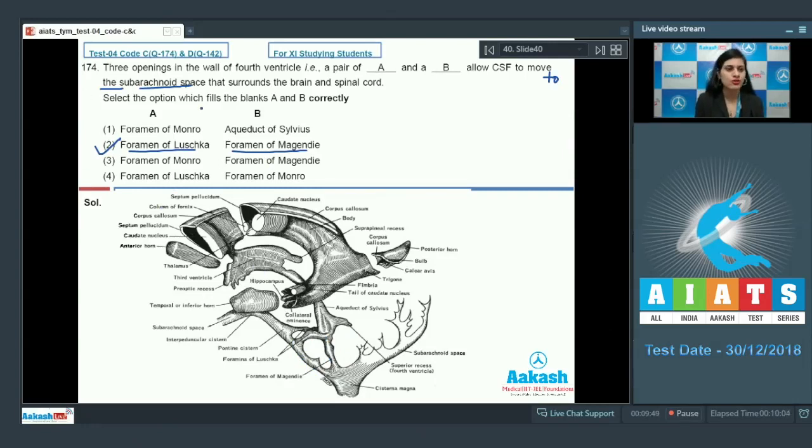Let's discuss other options also. The very first option given is foramen of Monro and aqueduct of Sylvius, and this is an incorrect option. Aqueduct of Sylvius connects what? It connects the third ventricle to the fourth ventricle of the brain, whereas foramen of Monro connects the lateral ventricles with the third ventricle. The next option given is foramen of Monro and foramen of Magendie, and this is also an incorrect option. And the last option is foramen of Luschka and foramen of Monro. This is also an incorrect option. So the correct answer to this question is option number 2. Let's discuss our next question.